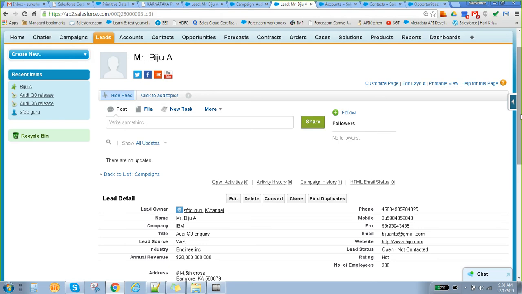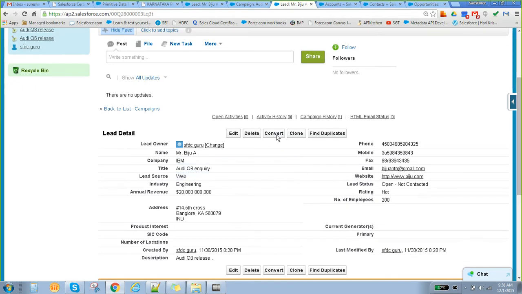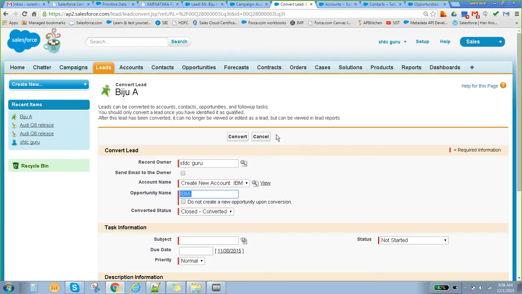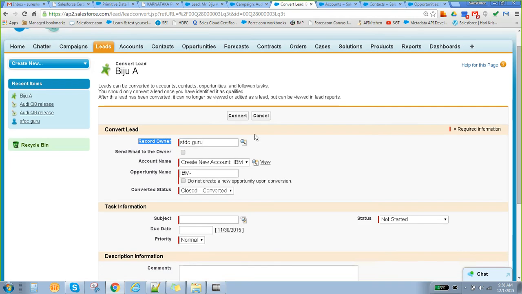So once you click convert on that lead page, it will create records based on the information, in accounts, contact, and opportunity. Exactly. So let me convert this particular lead. While converting, it is asking for the record owner. What should be the owner of account, contact, and opportunity? We can place the same owner as the lead owner, or we can change the owner to someone else also.